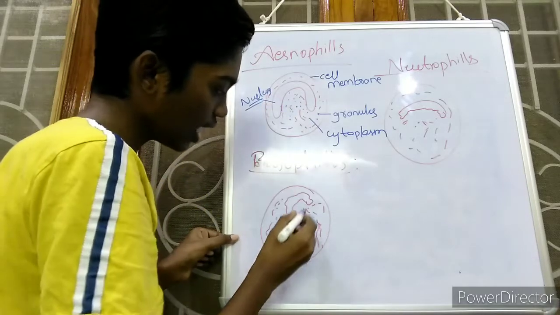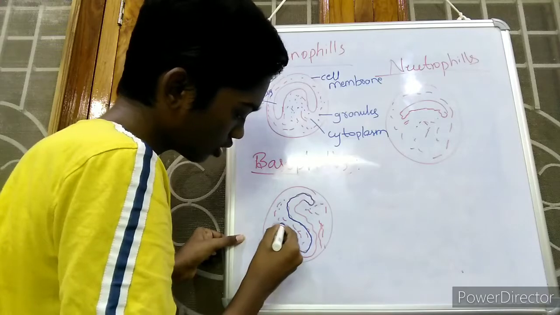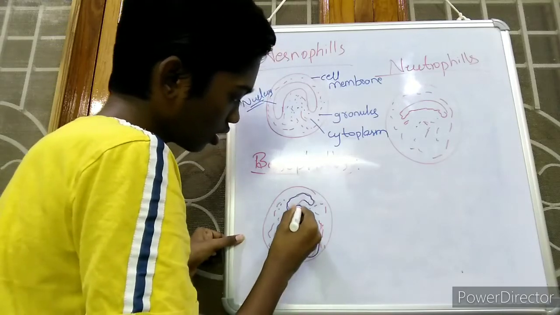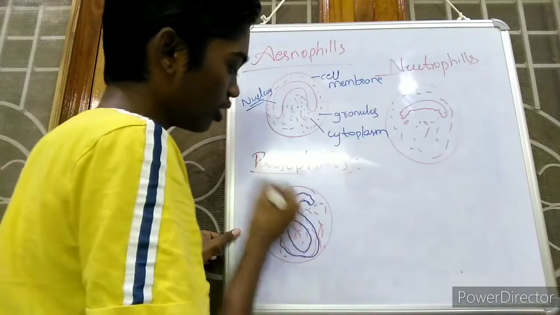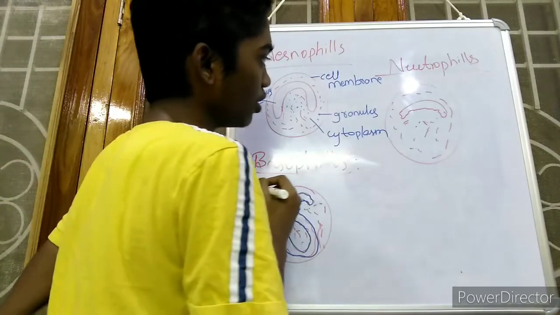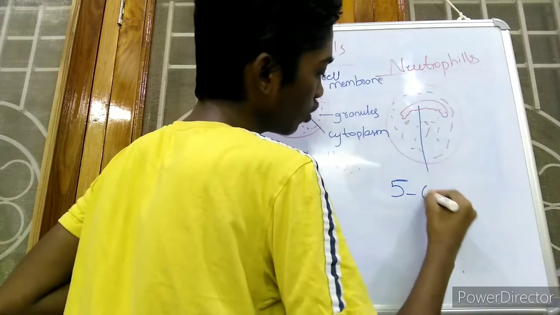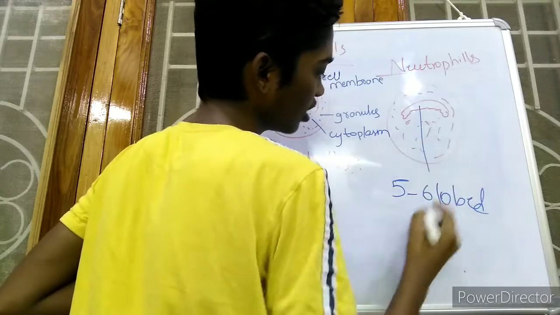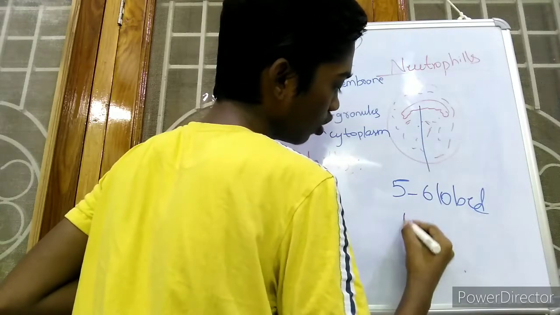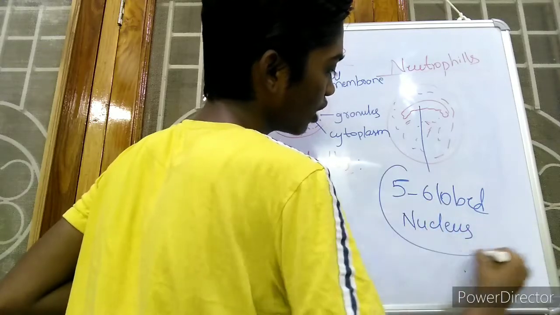So for basophils I said S-shaped nucleus. So this is the S-shaped nucleus. This is similar to the structure of S. Now coming to neutrophils. This is known as the 5 to 6 lobed nucleus. You need to remember that this structure is known as the 5 to 6 lobed nucleus. So these are the diagrams of all granulocytes.